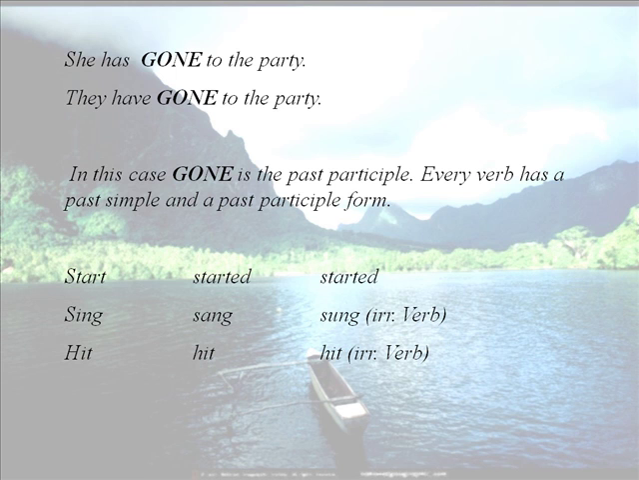She has gone to the party. They have gone to the party. In this case, you have to notice that gone is the past participle. Every verb has a past simple and a past participle form. Here we have some examples of this.